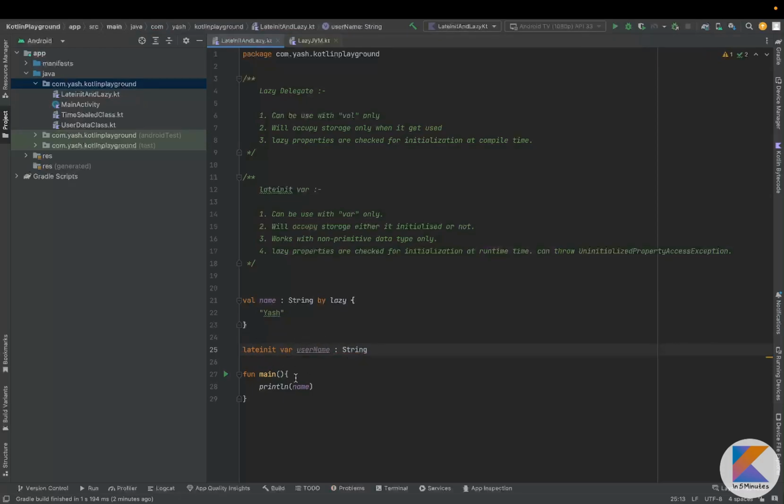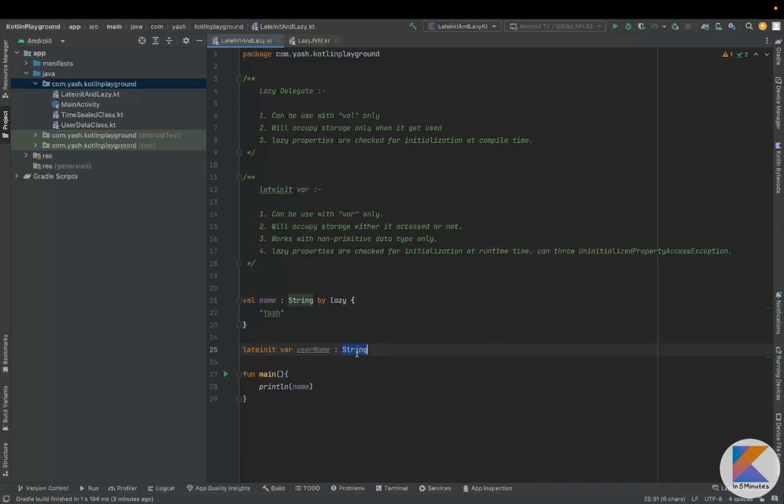And the second thing is that it will occupy storage, whether it's accessed or not. If I look into this, it will take the storage for the String type here. It doesn't matter whether I am going to use username or not. It will occupy a particular space for that variable in our memory. The third thing it's saying is that it works with non-primitive data types only. Why is this so?